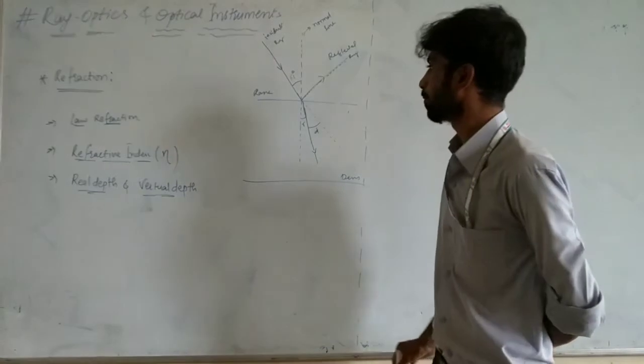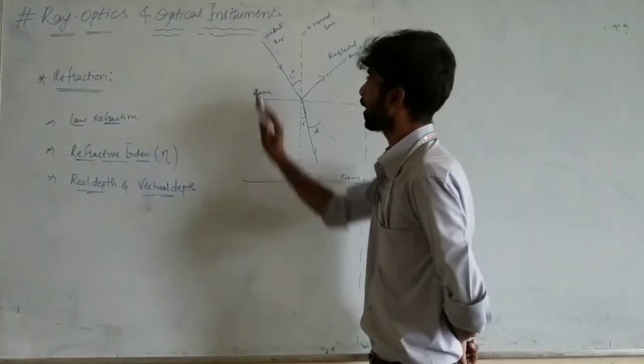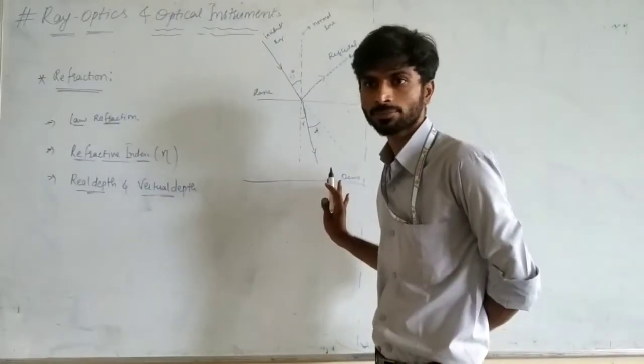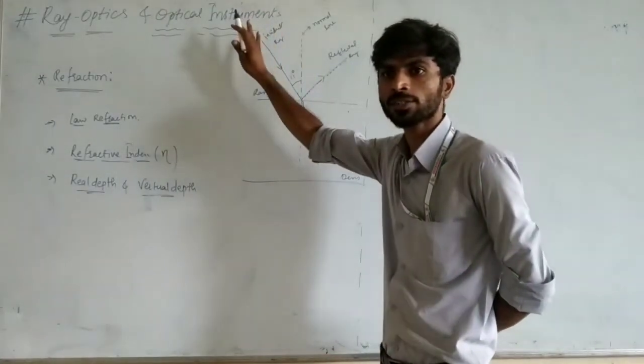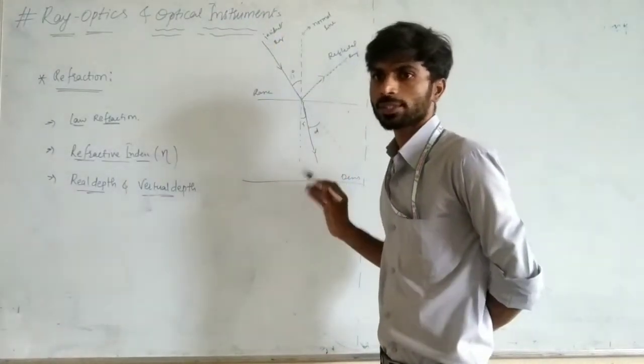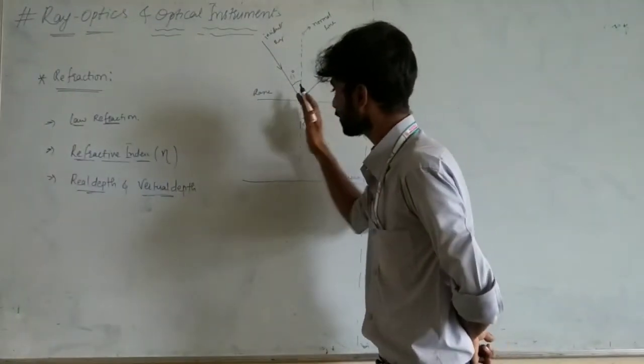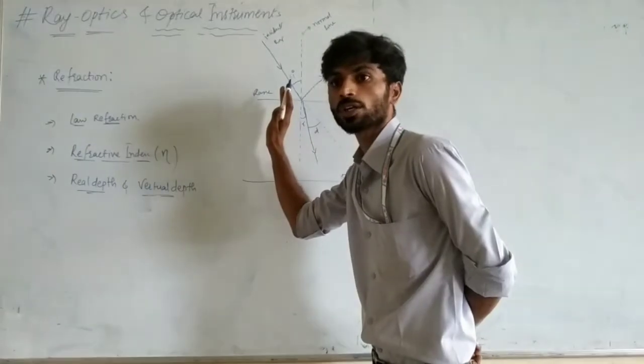Now, if a light ray is passing from rarer medium to denser medium, then the light bends towards the normal.